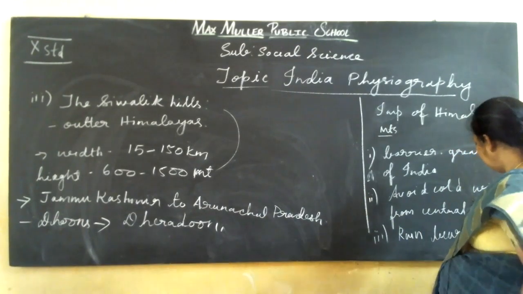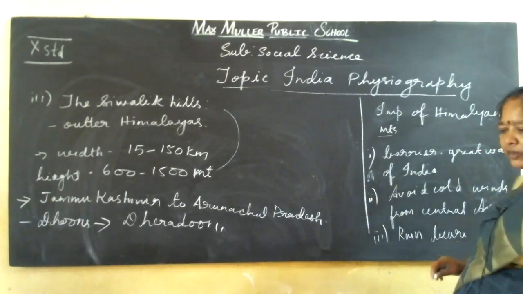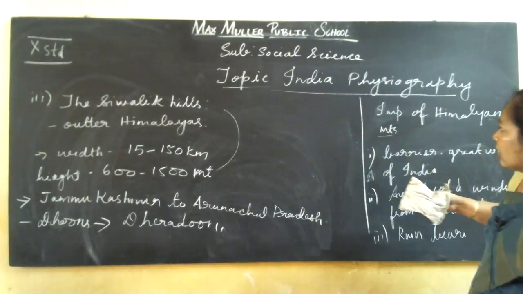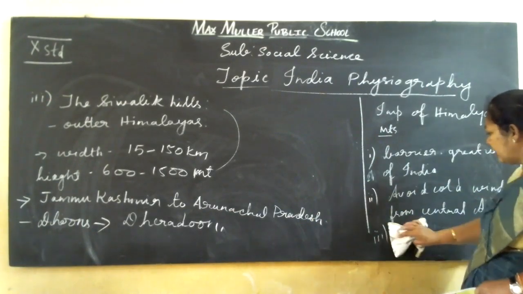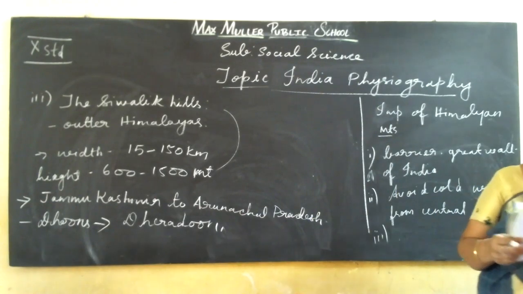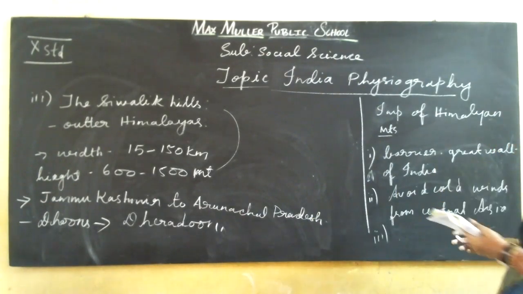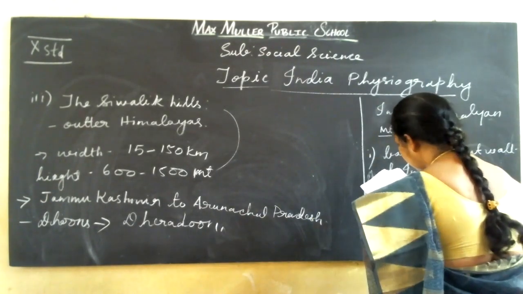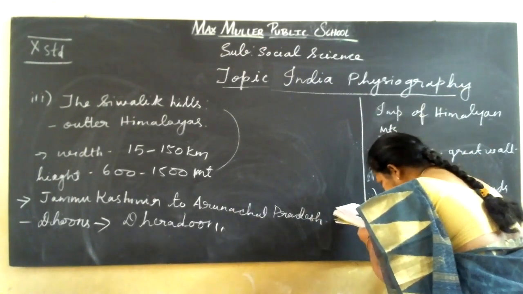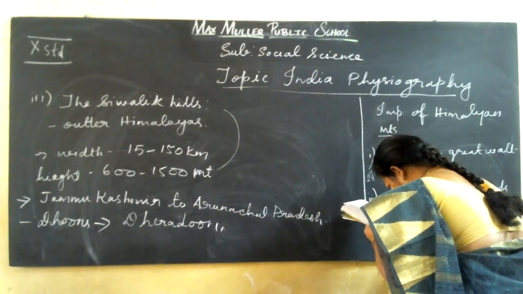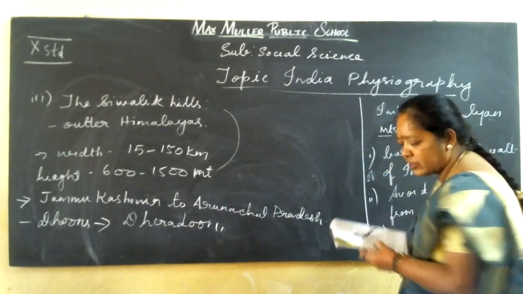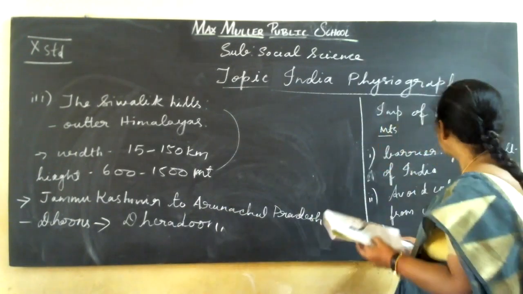It keeps the rain clouds. It doesn't allow the clouds to go away, and it brings rain for us. So the third one is, it acts as a natural frontier. Very shortly I will write.